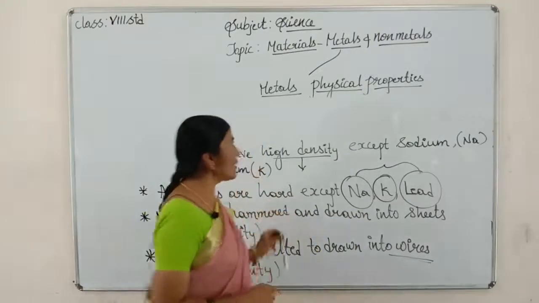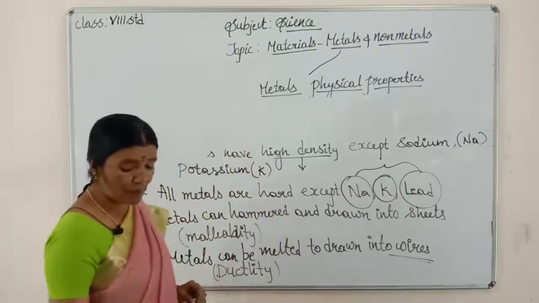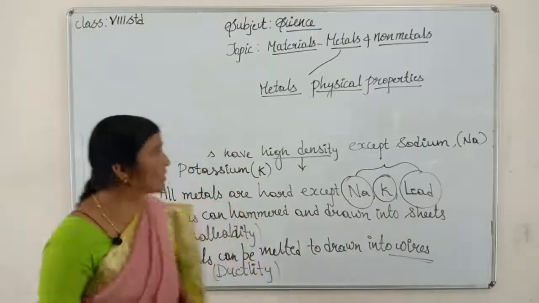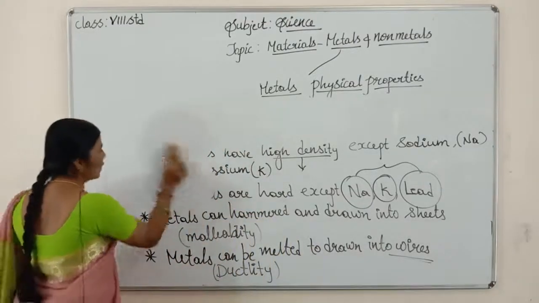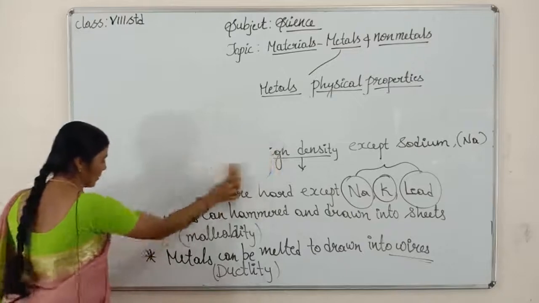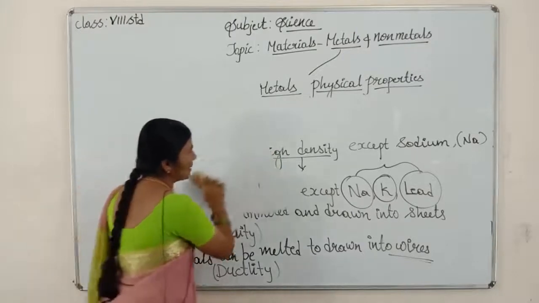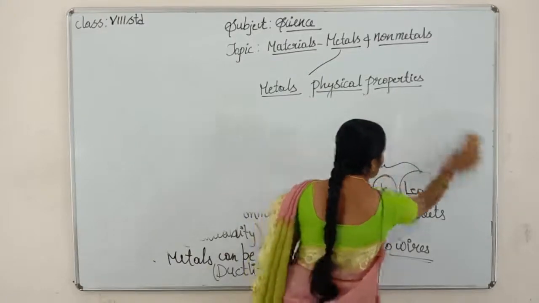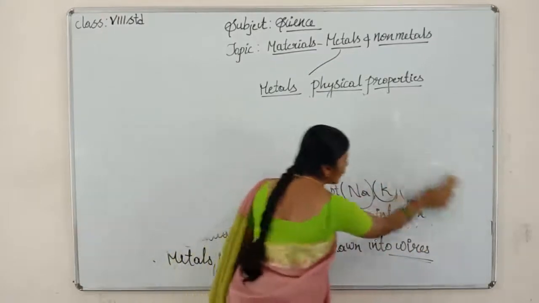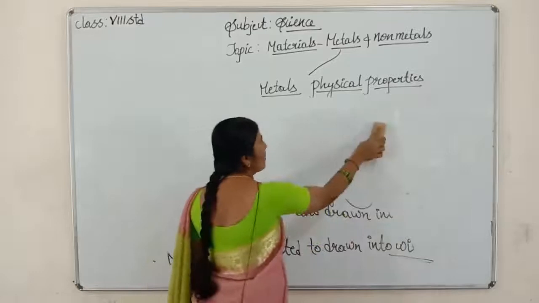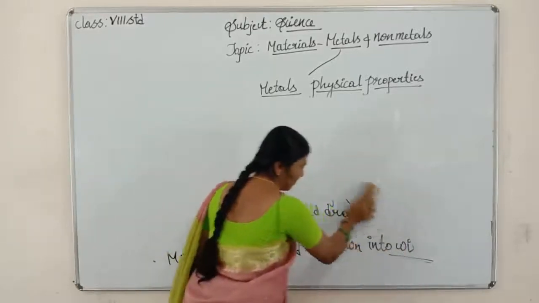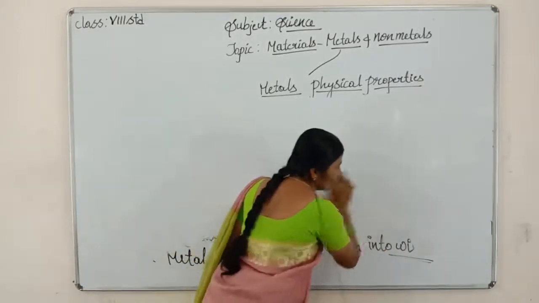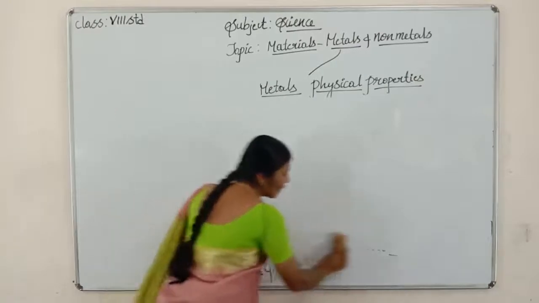These are all the physical properties of metals, children. Now we shall focus on chemical properties of metals. Physical properties are those we see by looking at them and conclude that it is a metal. Which we see is called physical properties.